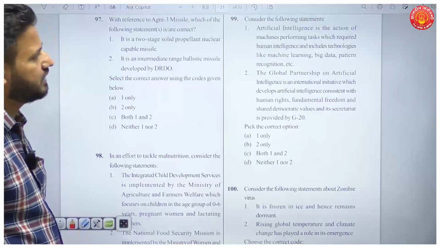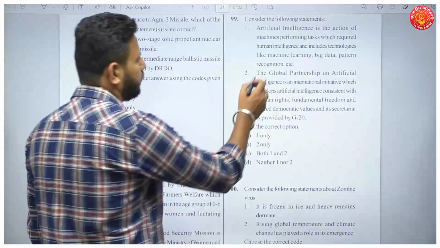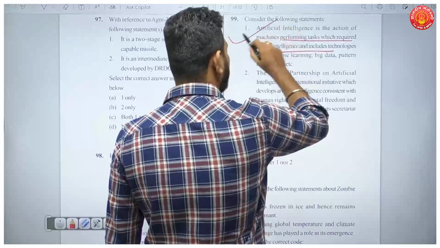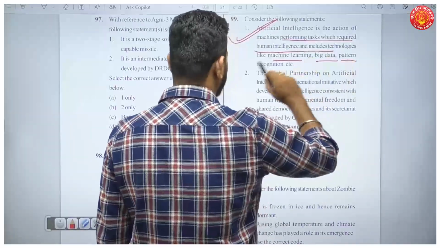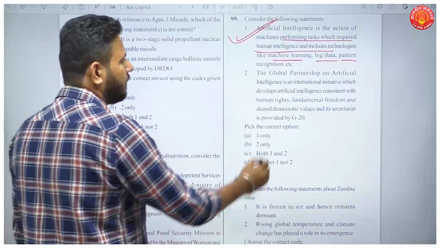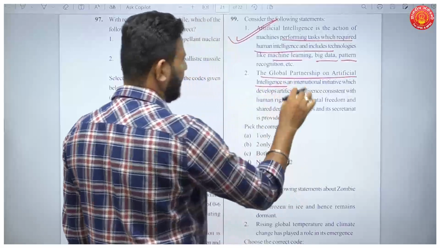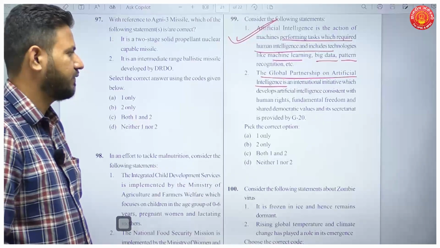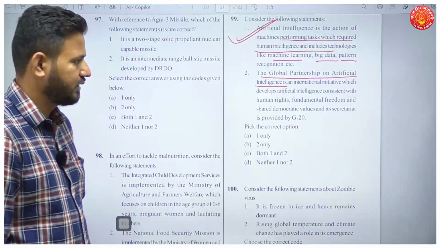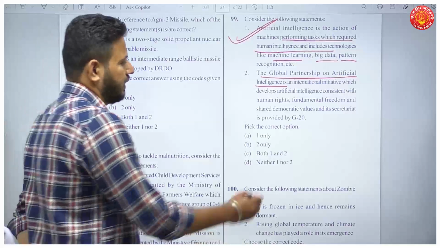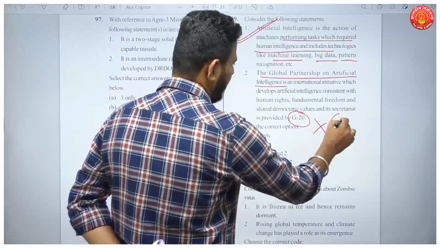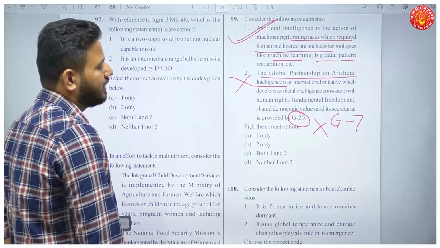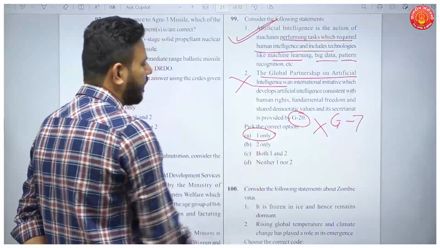Okay, then question number 99. First, artificial intelligence is the action of machines performing tasks which require human intelligence, and includes technology like machine learning, big data, and pattern recognition. This is true. The Global Partnership on Artificial Intelligence is an international initiative which develops artificial intelligence consistent with human rights, fundamental freedom, and shared democratic values, and its secretariat is provided by G20. No, it is provided by G7 countries. Okay, so statement 2 is incorrect here. Your answer will be A, 1 only.